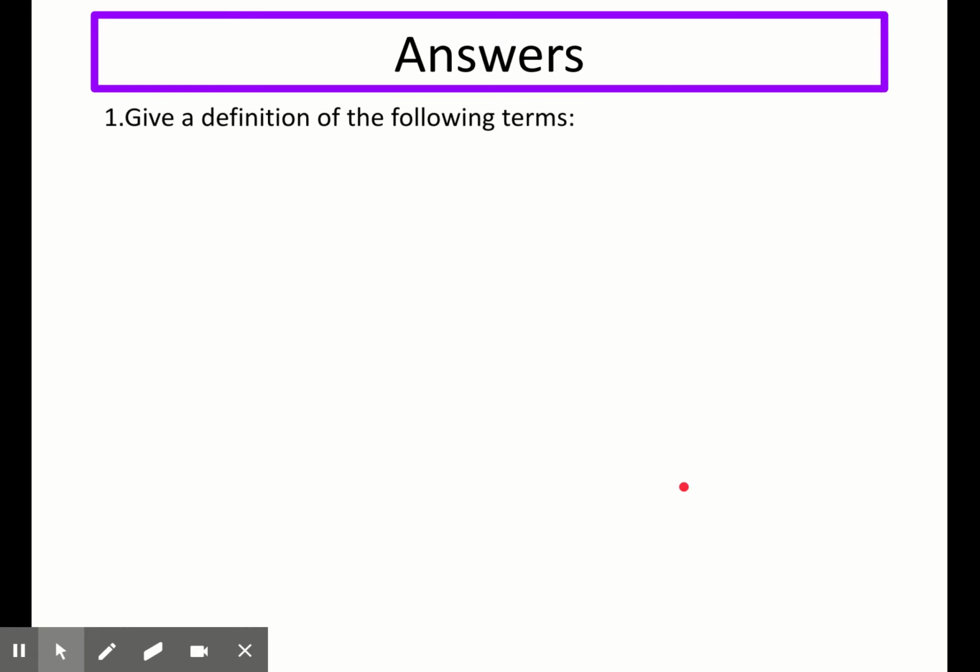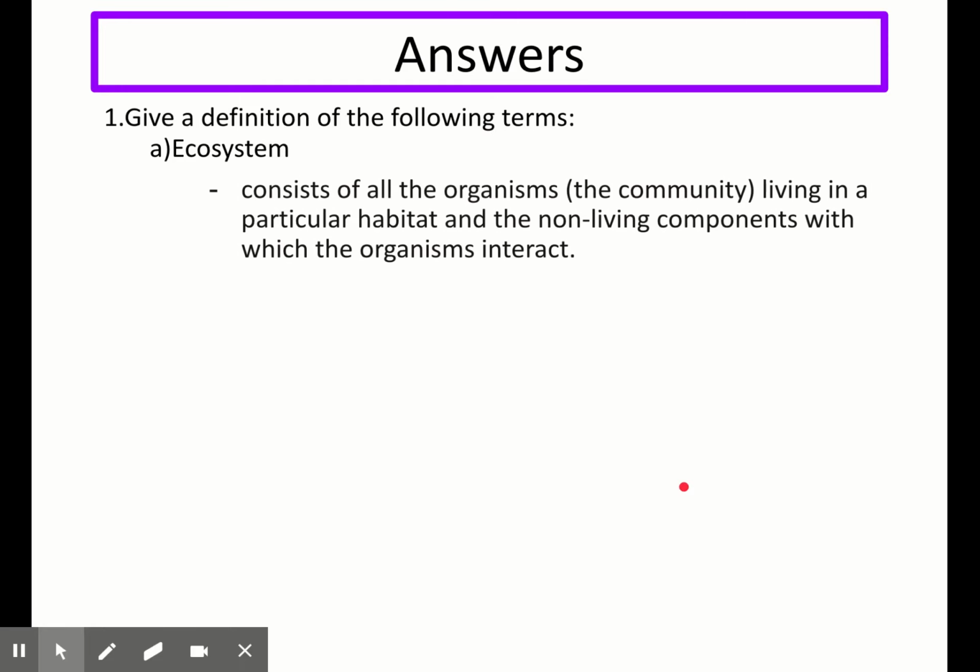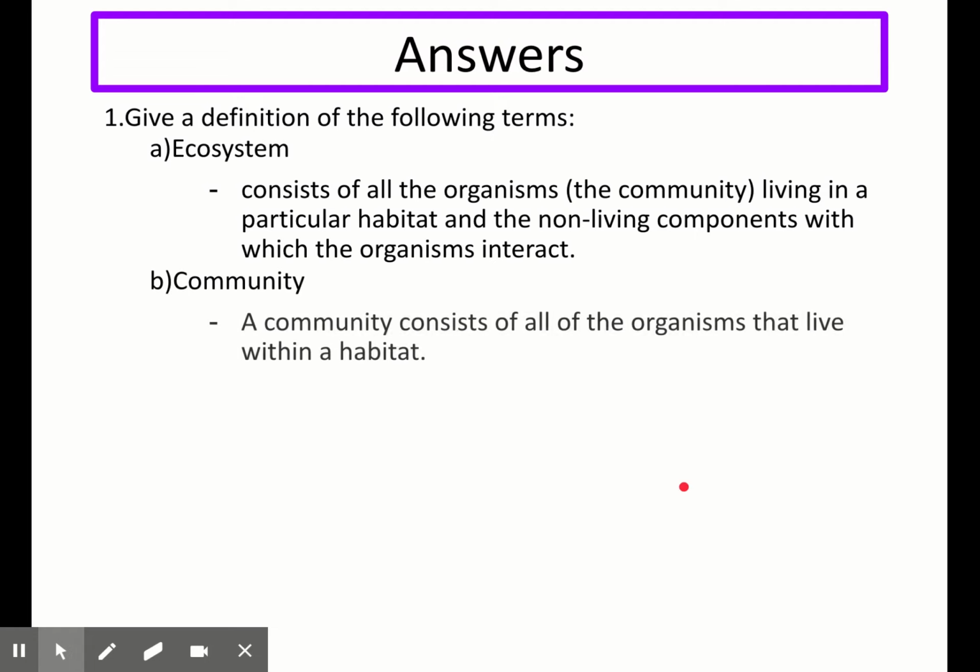Number 1 asked us to give the definition of the following terms. So ecosystem is the first one, the one that the topic is named after. This consists of all the organisms, or the community, living in a particular habitat, and the non-living components with which the organisms interact. It's a really long definition, but it's an extremely important one because that is the topic that we're on. Community consists of all the organisms that live within a habitat.